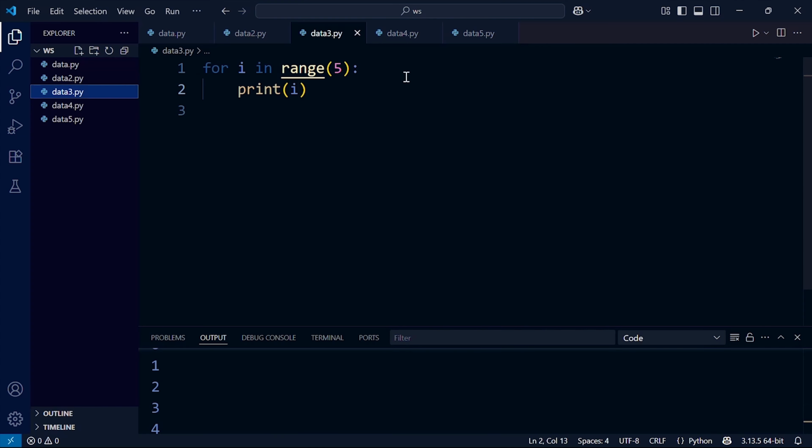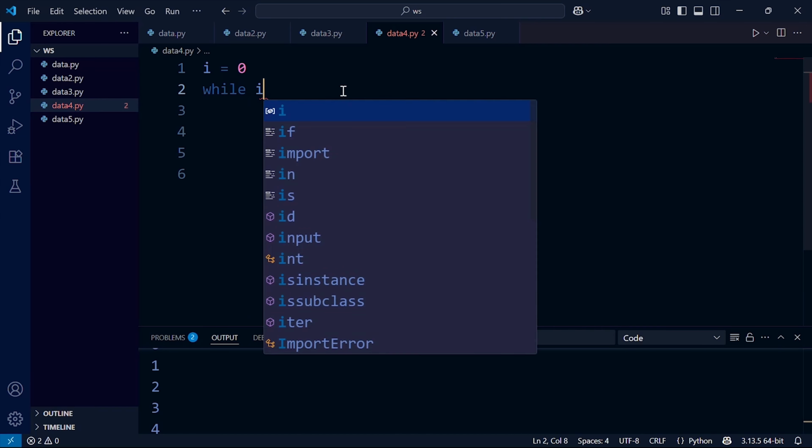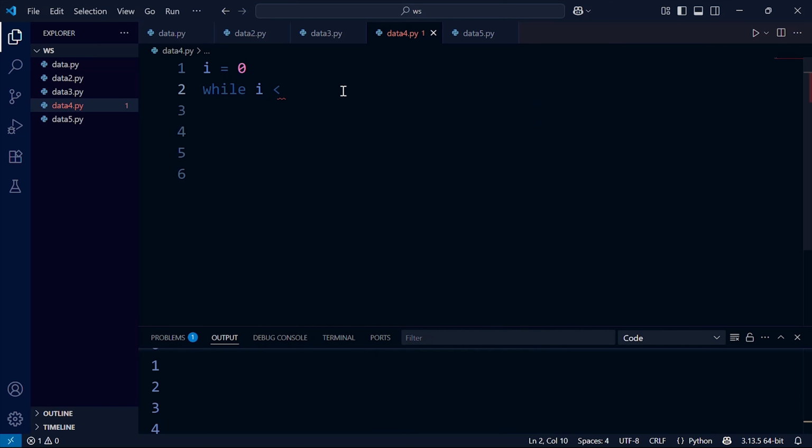Let's see the while loop. For the while loop, we begin by initializing i. I'm choosing i in this tutorial, but you can choose any letter or any variable you want. Write while as keyword. Then you can use i to form a condition which is less than, for example, 5. Now i will count up to 5. Then we put colon and press enter.